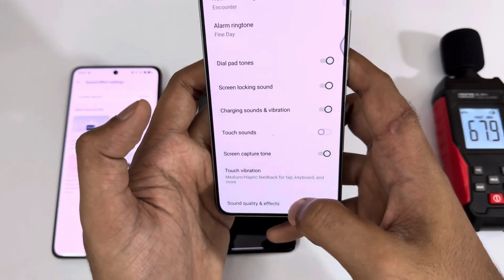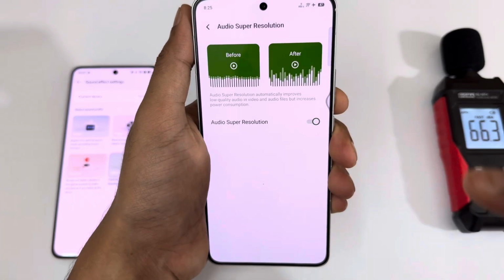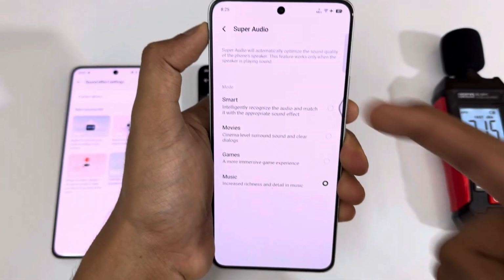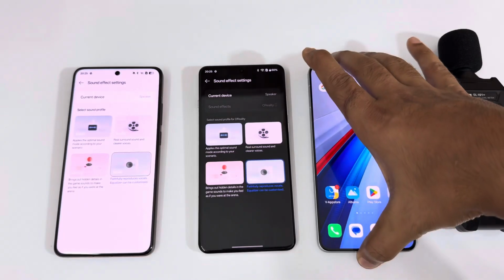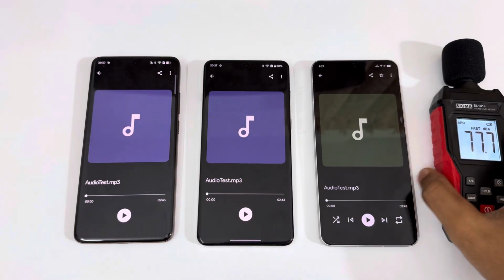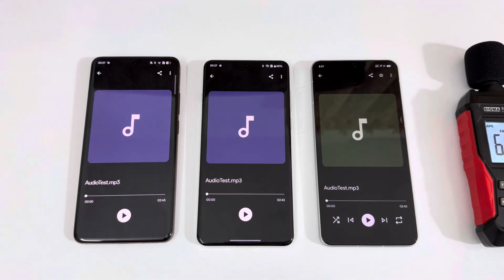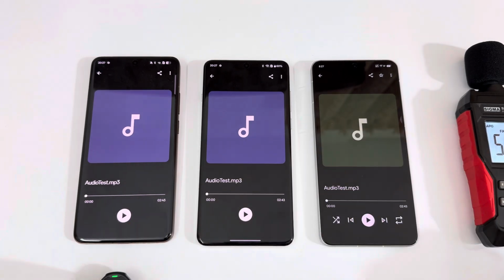Let me check sound quality and effects. Okay, there is one more option, audio super resolution, so I have turned it on. And then we have a super audio mode, and I have also switched to music. And now let me play music. Let's start. You guys are the judge. I will share my personal opinion, but anyways, you guys are gonna test this. Let me give a closer idea of the voice, so let me place it over here.